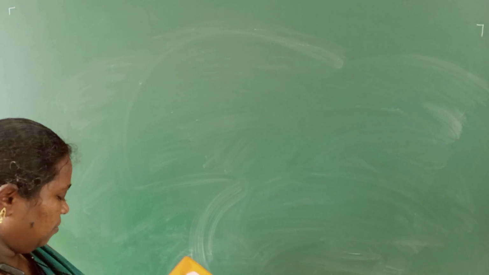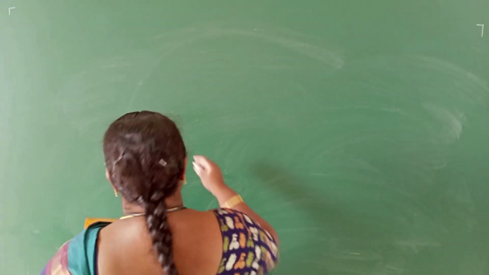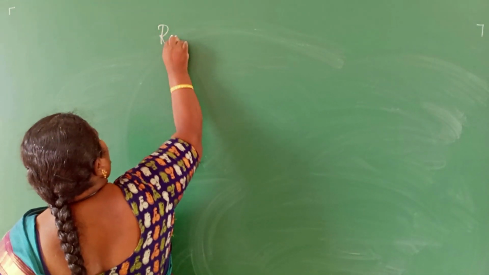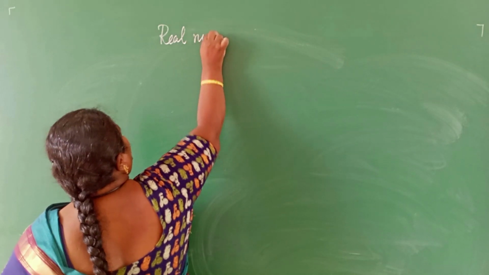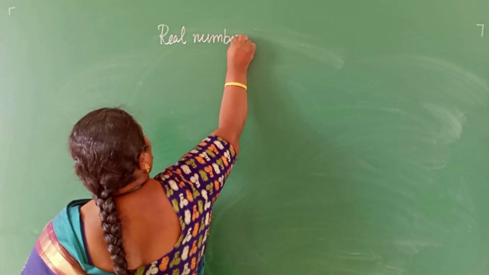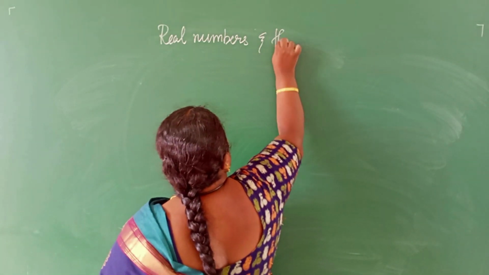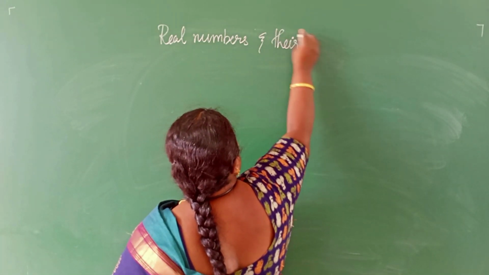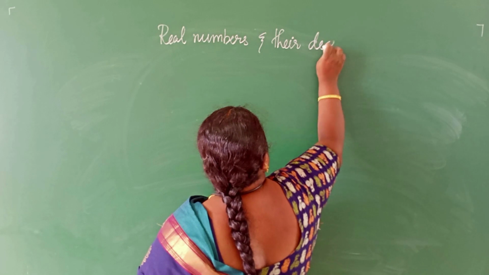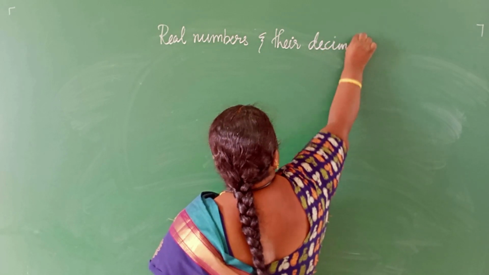Next, let me see the decimal expansions. Real numbers and their decimal expansion.